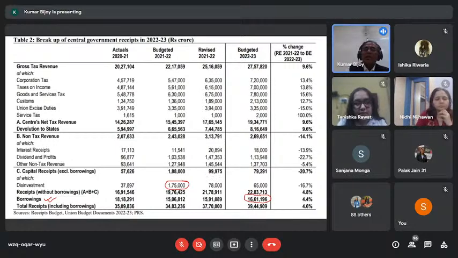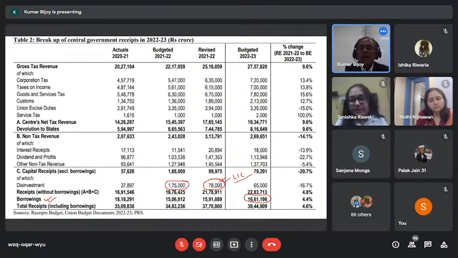That's why they have revised it to only 78,000 crore, and this amount is going to get collected by the government through disinvestment, and here disinvestment of LIC is going to take place. Within the next month, you will find LIC scrips, 5% of the issue, available in the market, which will be closer to 78,000 crore rupees.